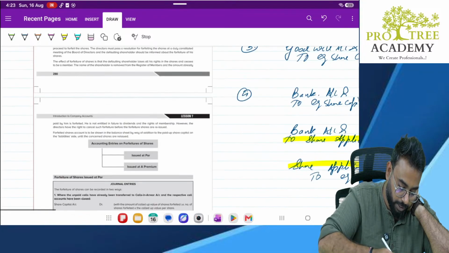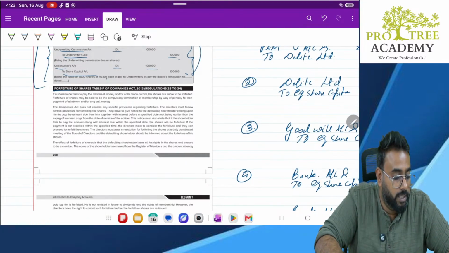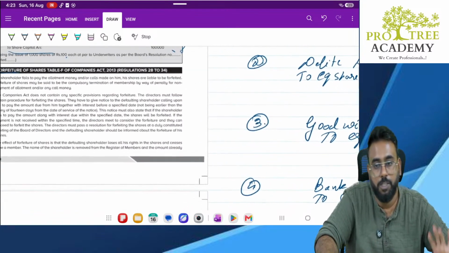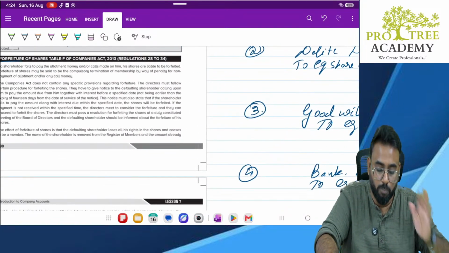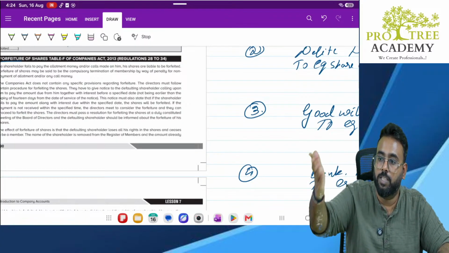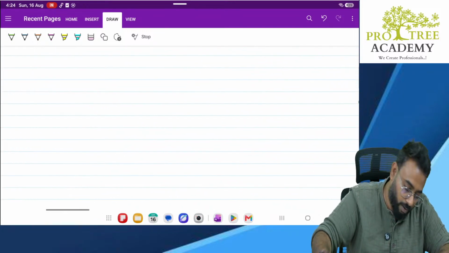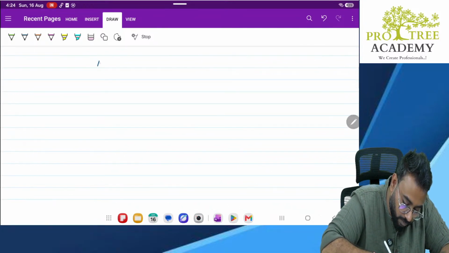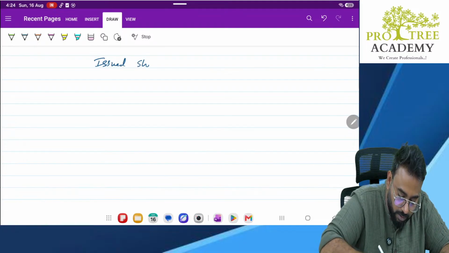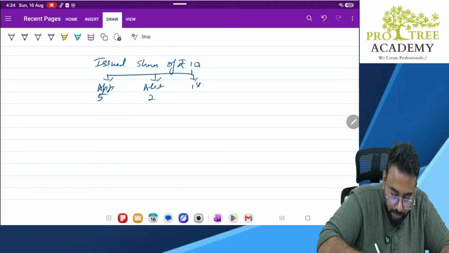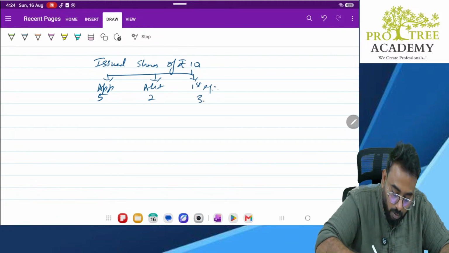Forfeiture of shares. Sir, now what is this forfeiture of shares? See, forfeiture of shares means we issued the shares in installments, for example application 3 rupees, allotment 3 rupees, first call 2 rupees, second call 2 rupees. So listen to me. Issued shares of rupees 10 each. So how did we split? Say 5 on application, 2 on allotment, first and final call 3.